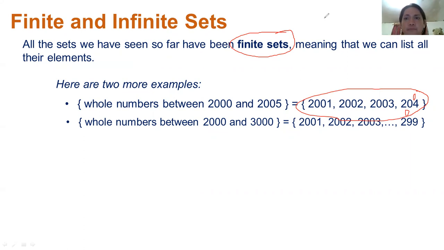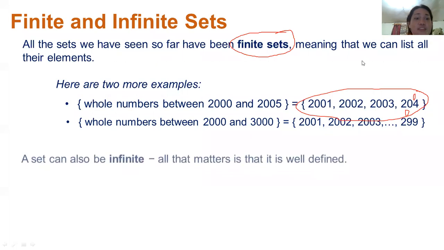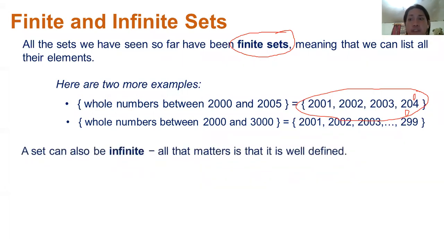So now, lastly, we will be talking about infinite sets. Again, as I've said, there are two types of sets, finite and infinite. If finite is countable, infinite sets are not countable. All that matters here is that it is well defined. So infinite sets are well defined sets. However, they are not countable.